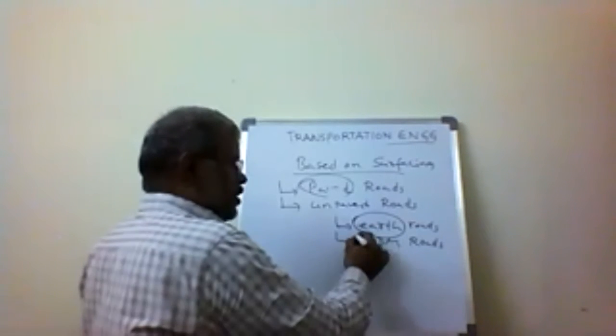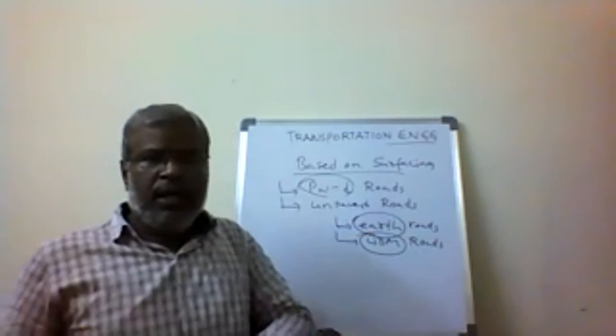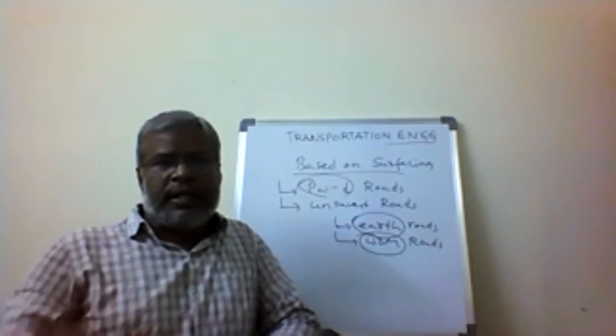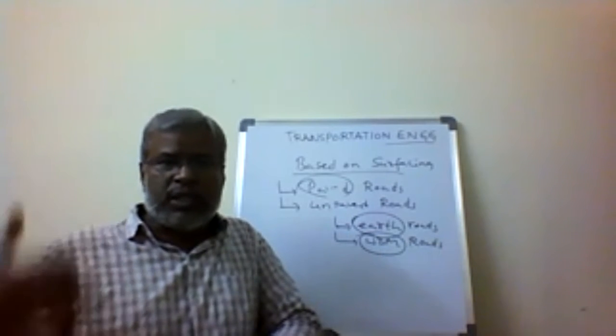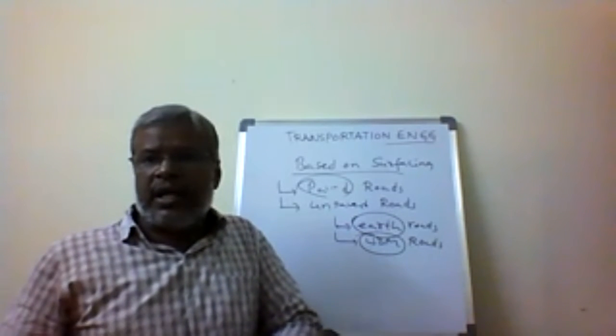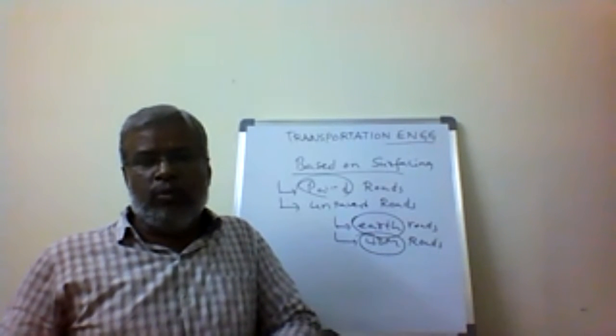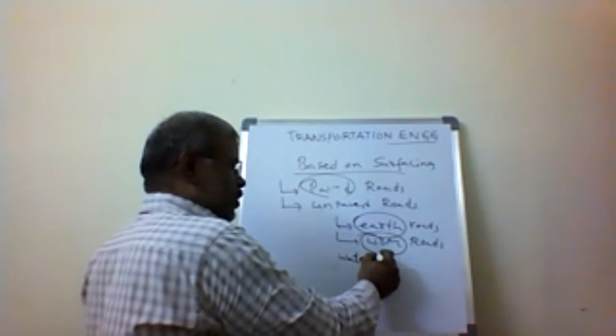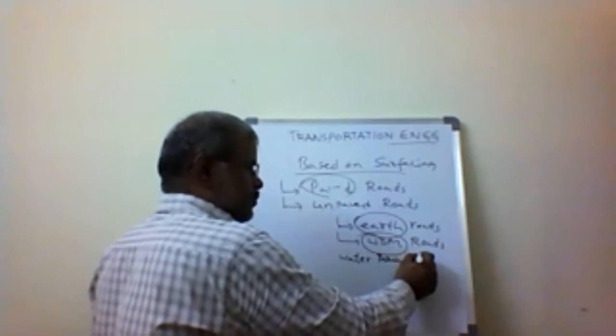Another type is called WBM roads. In some cases, we call them district roads. Village roads are the lowest category of roads. If you go to a higher category of roads, they are called WBM, water-bound macadam roads.